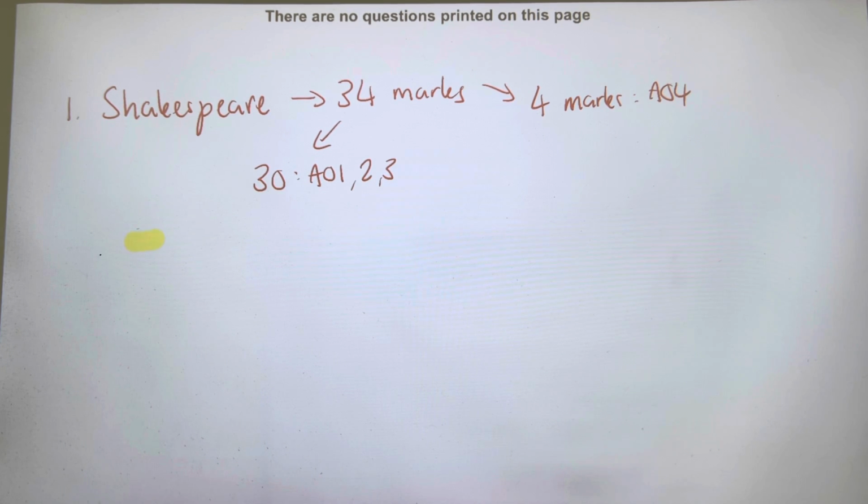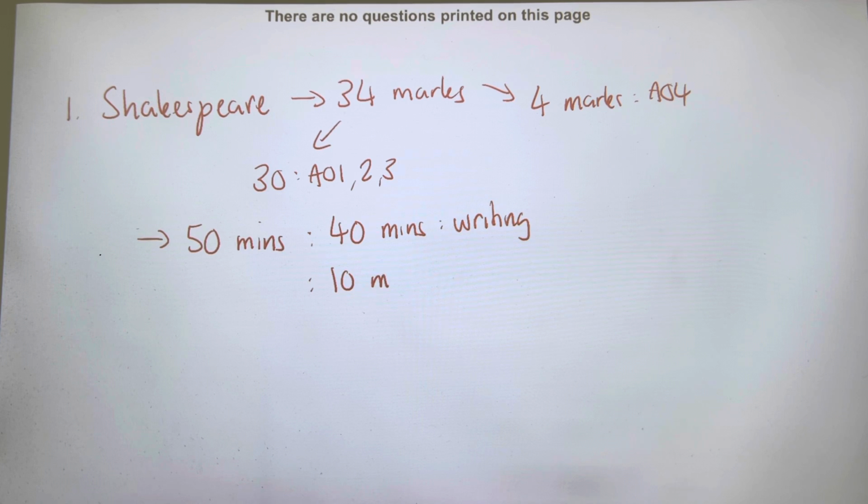Now the entire exam, guys, is 1 hour 45. How much time do we spend on the Shakespeare question? For the Shakespeare question, guys, we are spending 50 minutes, the same as we did for paper 1. In 50 minutes, guys, we are looking to do the following. We are looking to spend 40 minutes writing, and we are looking to spend 10 minutes to read, to plan, and to check our work, which is plenty of time.